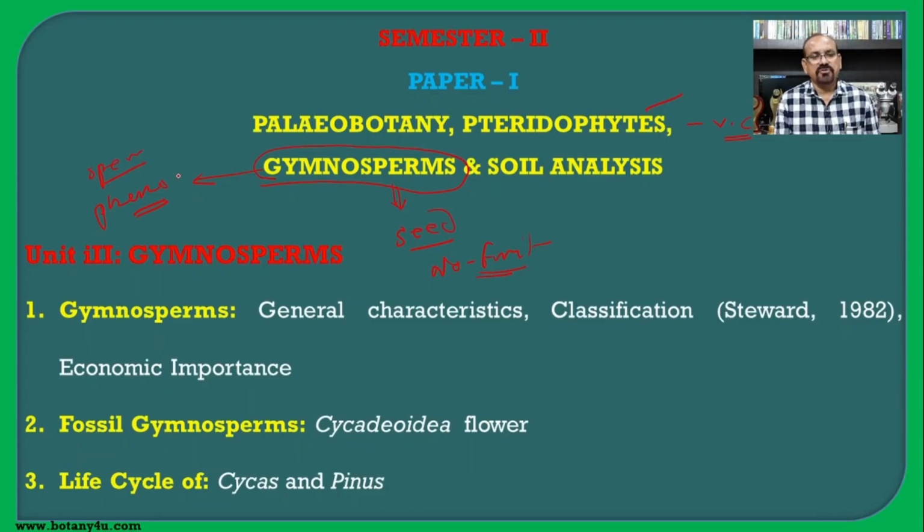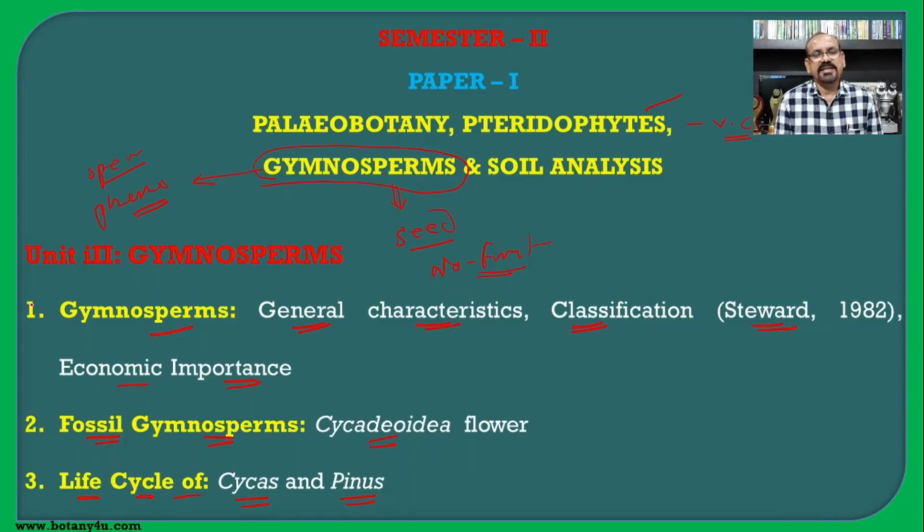So in the first topic, there is the gymnosperms, and it includes the general characteristics of the gymnosperms, classification which is given by Stewart in 1982, economic importance of the gymnosperms, then fossil gymnosperms which include the Cycadeoidea, which is also known as the Bennettites, then life cycle of Cycas and Pinus, which are the living genera of the gymnosperms.